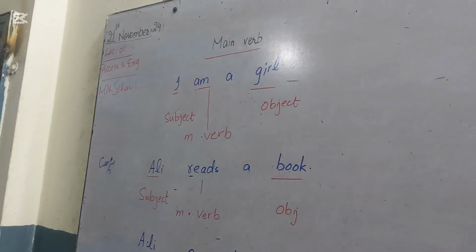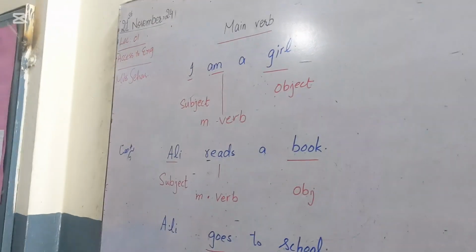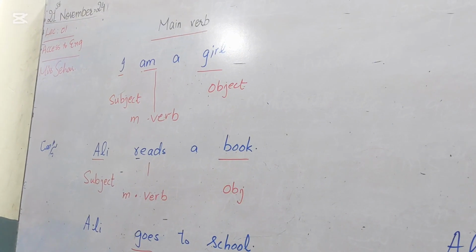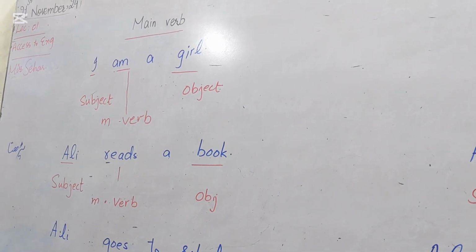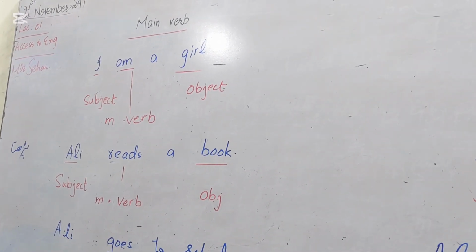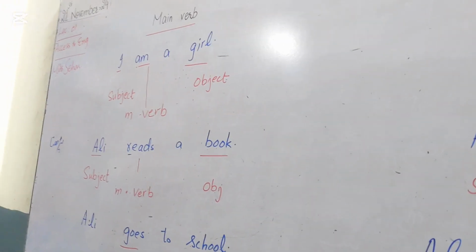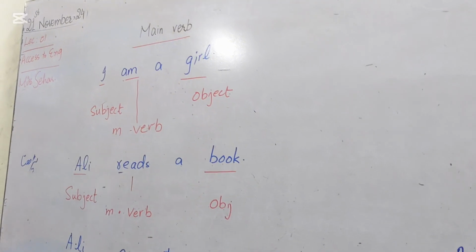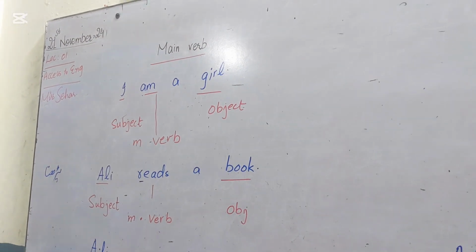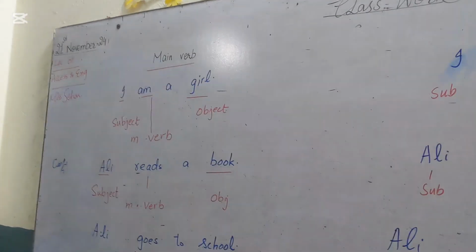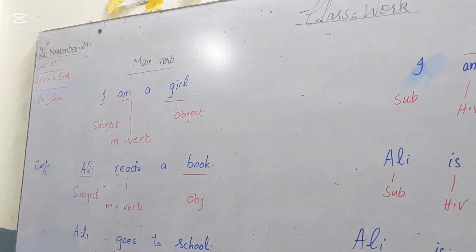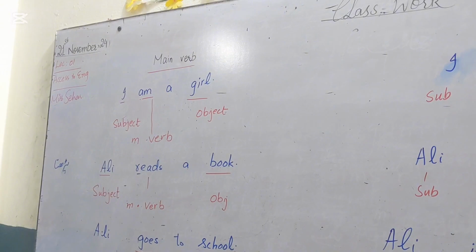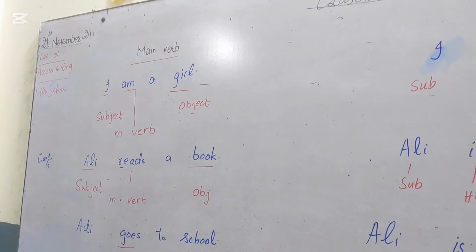In this sentence, I am a girl. So I is subject. Am is a main verb, and girl is object. Okay, if I say you to make it into helping verb, use in this sentence helping verb. So what you will do? I am cooking rice. So in this way, am would be changed into helping verb.